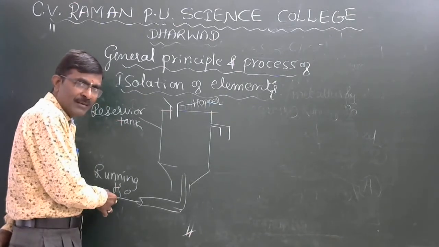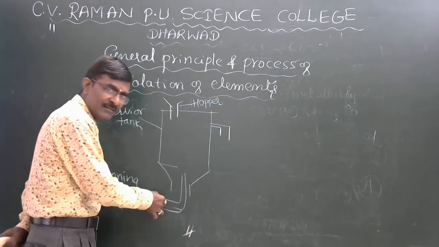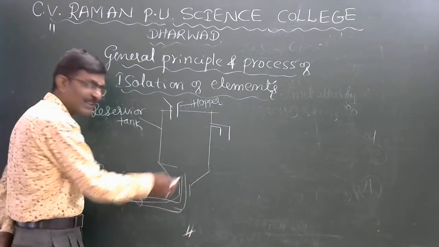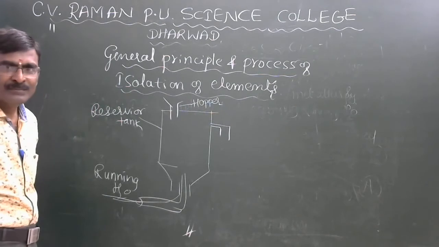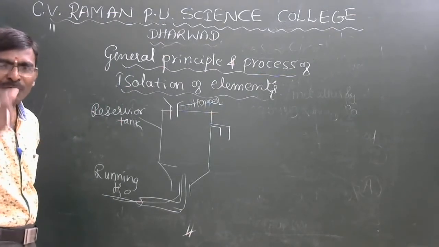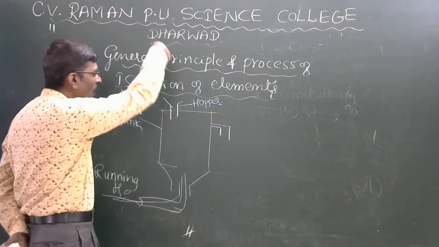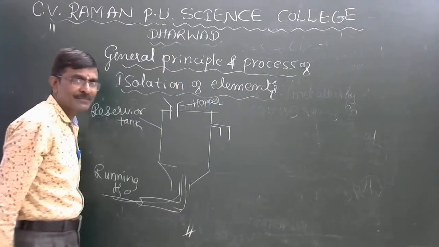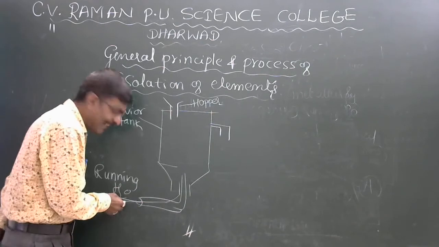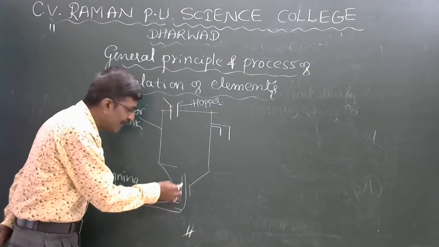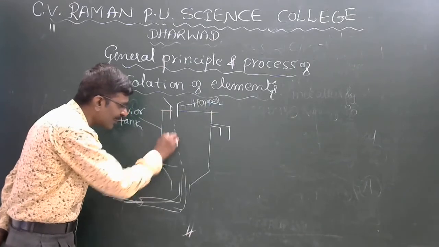with a pipe introduced at the bottom of the tank. When finely crushed ore or powder ore is dropped into the hopper and a current of water passes through this pipe, immediately the ores are acted on by the water.